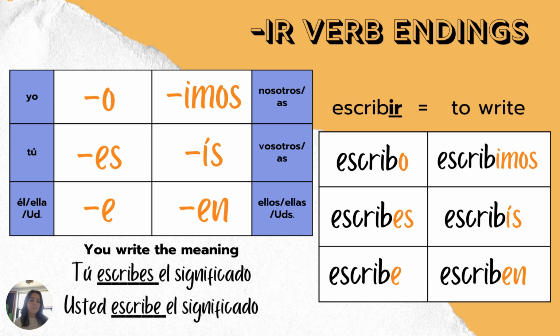You write the meaning. But if I wanted to use the formal version of you, if I'm talking to my boss or somebody I don't know very well, and I want to say you write the meaning, I would use escribe, because the E is the form that goes with usted. It is the él, ella, usted form. So that ending is E.